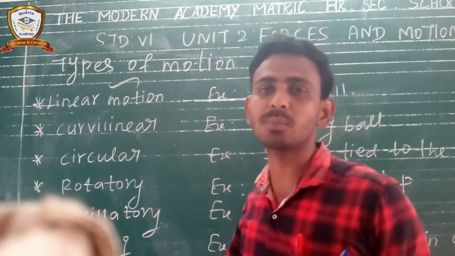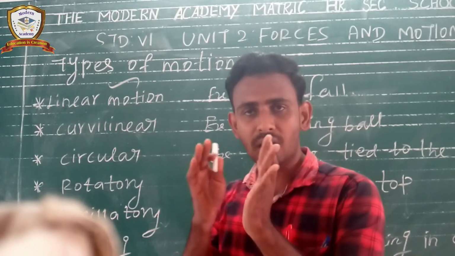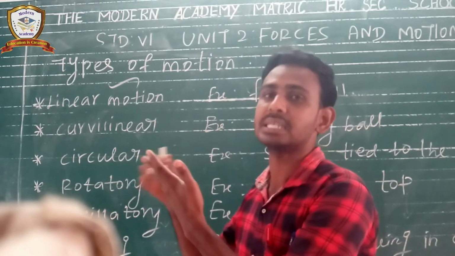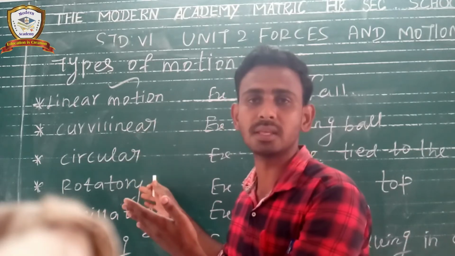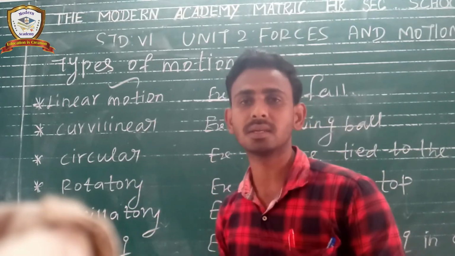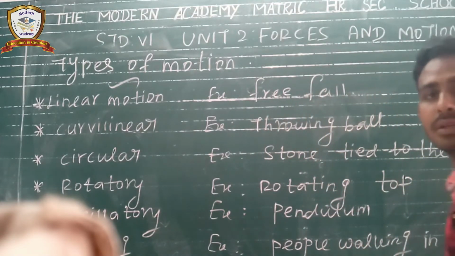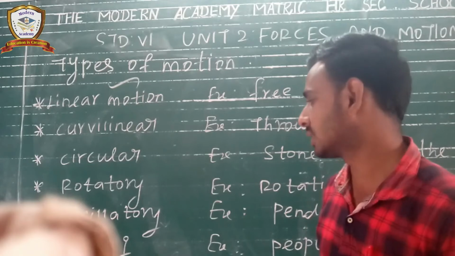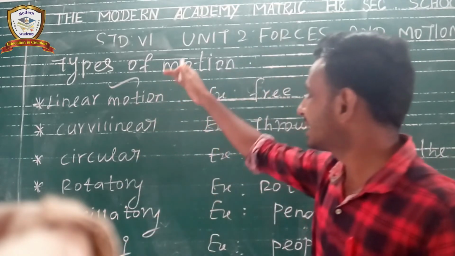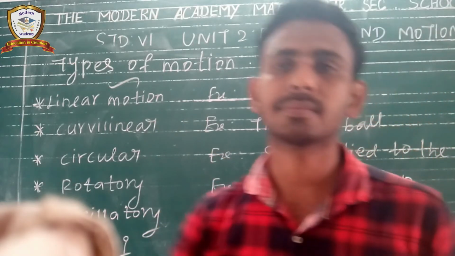And then the last one, zigzag motion. The other name of zigzag is irregular motion. So we can't say that the path is linear or circular or anything. Zigzag means irregular, where the path may be anything, right? For example, people walking in a crowded street. So this is an example of zigzag motion. So these are the six important types based on the path, right?